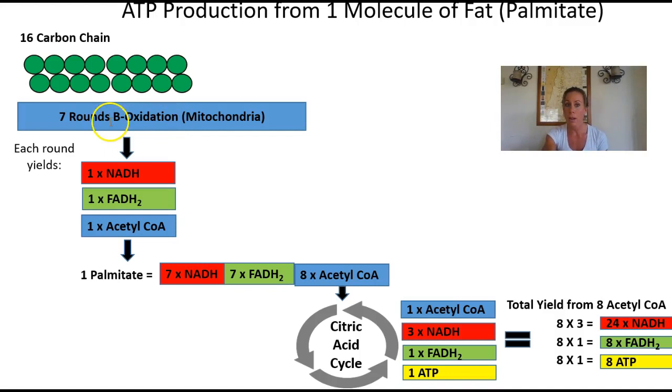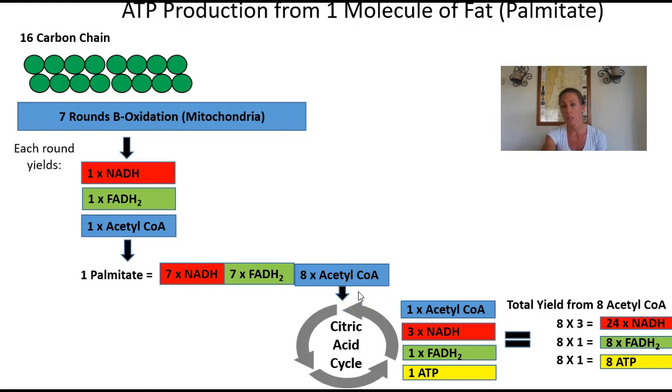So each round of beta oxidation produces 1 NADH, 1 FADH2, and 1 acetyl-CoA. So from the acetyl-CoA, in the very last round, that actually produces 2 instead of 1. So from that 1 palmitate then gives you 7 NADH, 7 FADH2s, and 8 acetyl-CoAs.